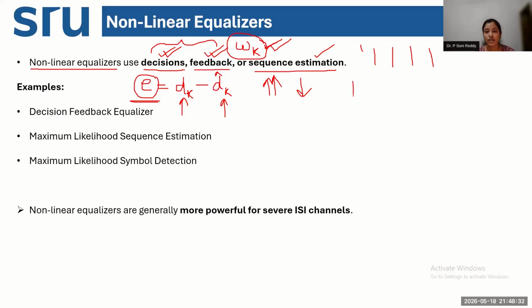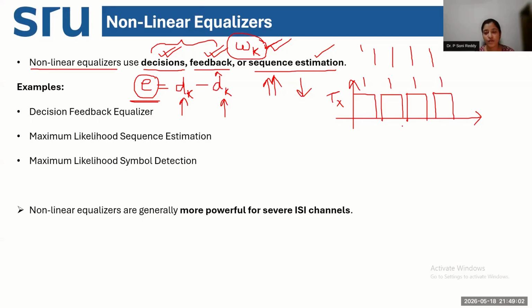What is the sequence of the transmitted signal then? If I am transmitting this signal in time, I am actually transmitting a pulse train. I am transmitting 4 pulses here, all of them 1. That means all the symbols that I am transmitting are 1, 1, 1 and 1.